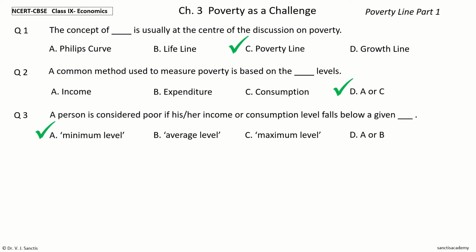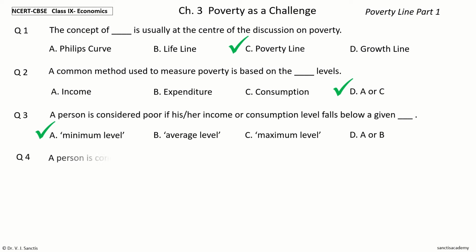And the answer is minimum level. So, a person is considered poor if his or her income or consumption level falls below a given minimum level.